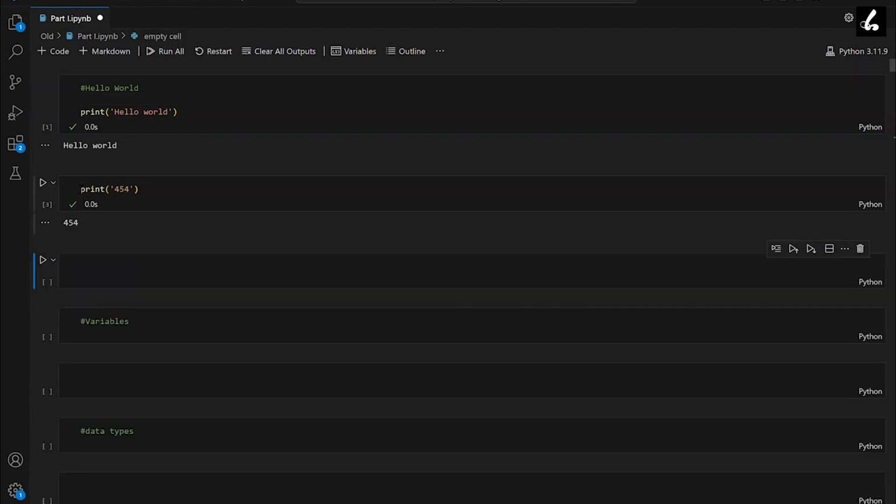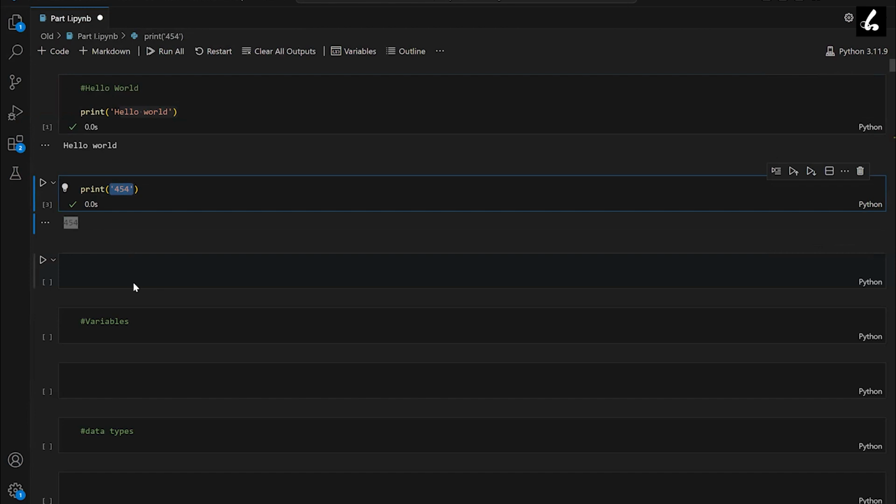I was saying that the way we run this Hello World, similarly we can type anything in the code here, and when we run that cell, it will give me the same thing that we typed in the print in the output. For using numbers, we can write them without quotes.